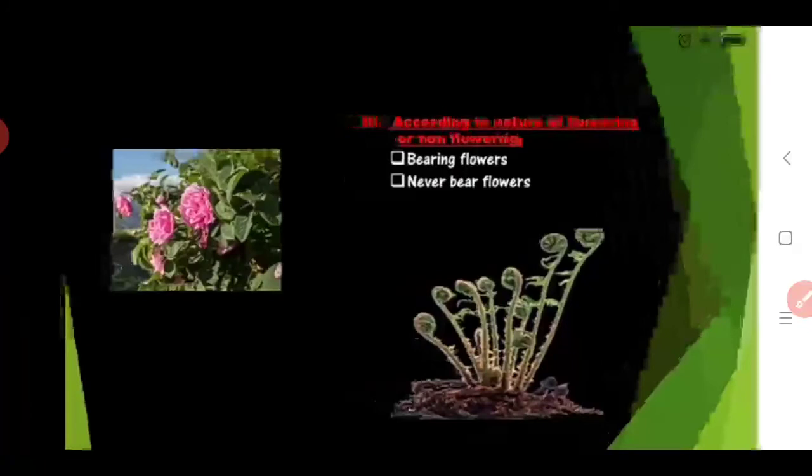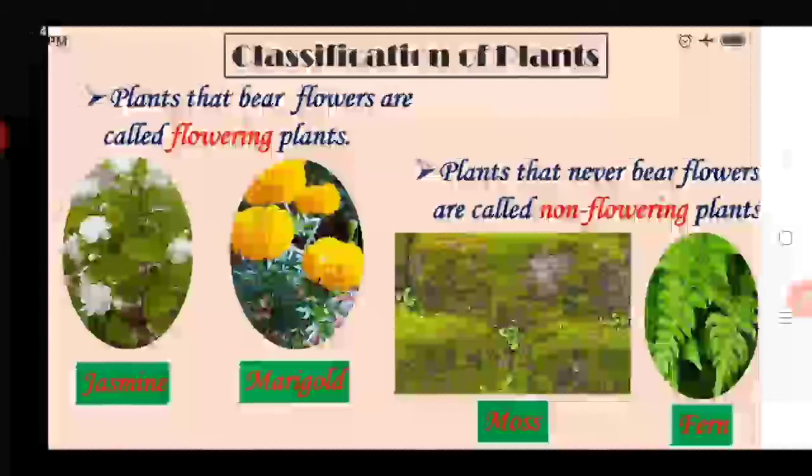According to the nature of flowering or non-flowering, these are classified into two types, that is, bearing flowers and never bearing flowers. Here you also see the pictures of these plants, the rose and another plant which doesn't bear a flower. So what is a flowering plant and a non-flowering plant? Plants that bear flowers are called flowering plants. Here we see examples of flowering plants, that is jasmine and marigold. You can also find other plants which bear flowers. Most plants bear flowers, but only a few don't have flowers, and these are called non-flowering plants.